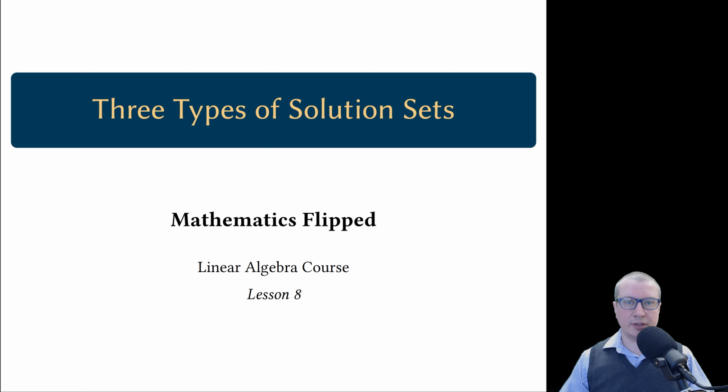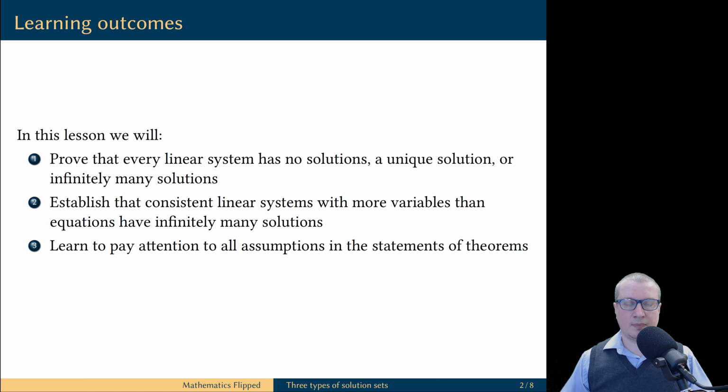Welcome friends, Igor is here, and in this video we will prove that every linear system has no solutions, one solution, or infinitely many solutions. In this lesson we will see that there are only three possible types of solution sets of a linear system. We will establish that a consistent system with more variables than equations automatically has infinitely many solutions.